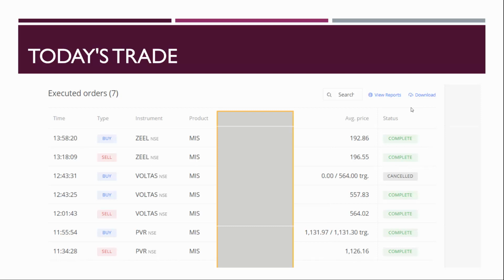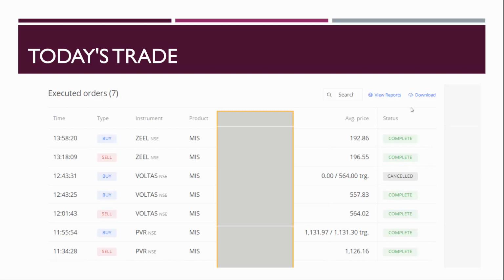Then we entered Voltas, sold at 564. There was a swing break at 567. Good volume between 567 and 564. So that big volume candle was where we entered.